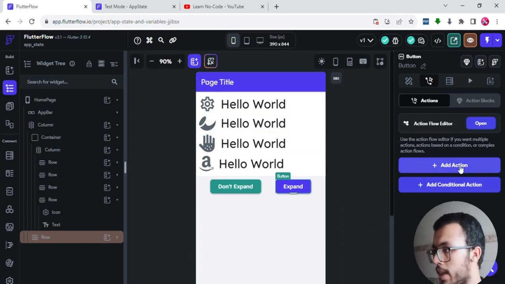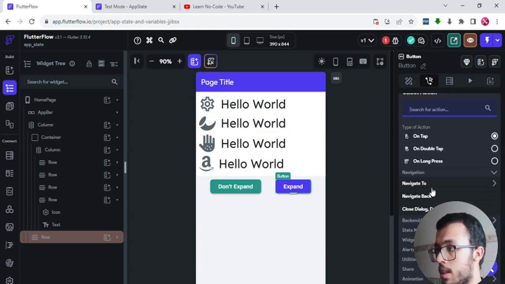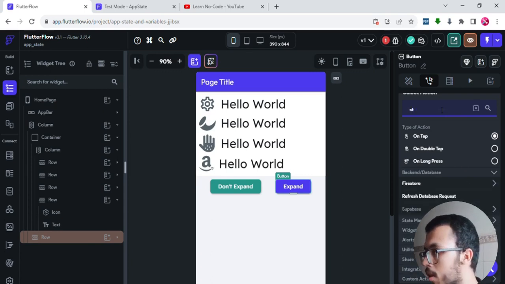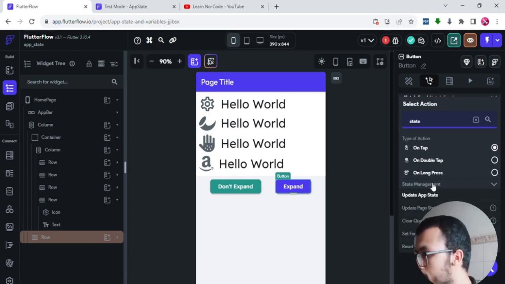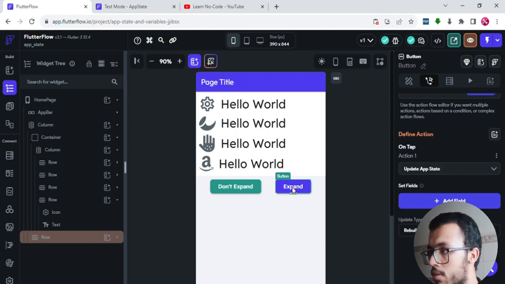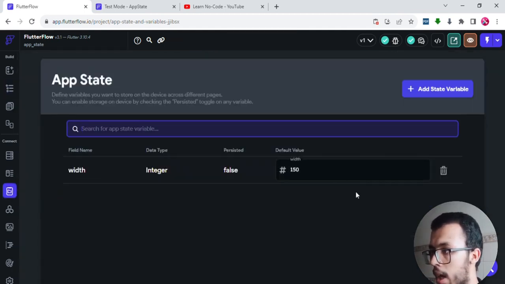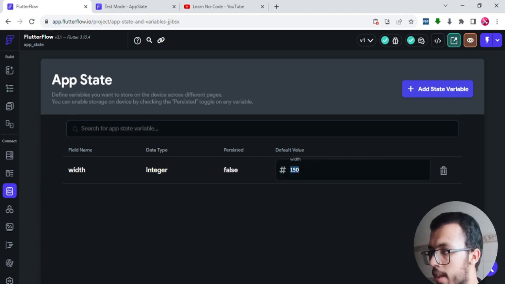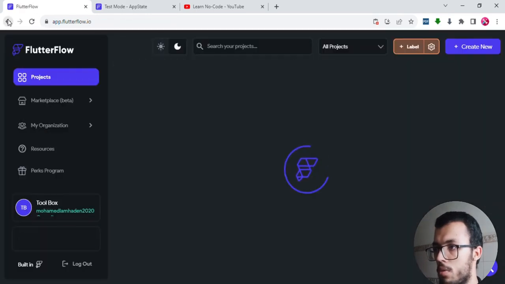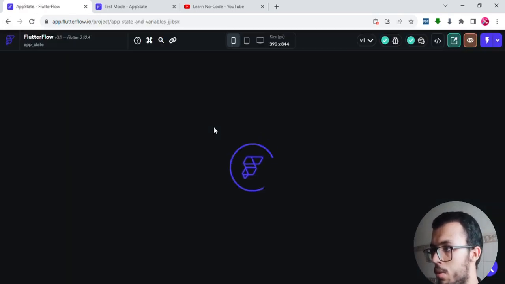To do that, we are going to add an action, and this is not going to be a navigate to action like we saw previously. Instead, it is going to be state management. So this is the state management, and it will tell you update app state. That's what we want. We want to click on that expand button and go to the app state and change this value from 150 to 390. Sorry, I have made some mistake, so I will go back.